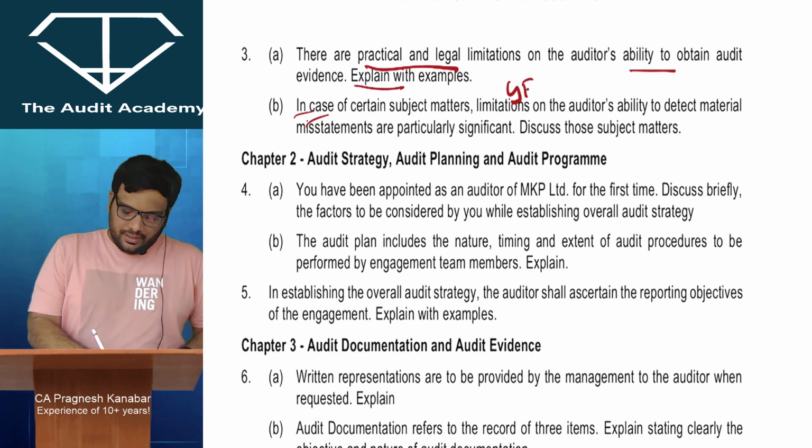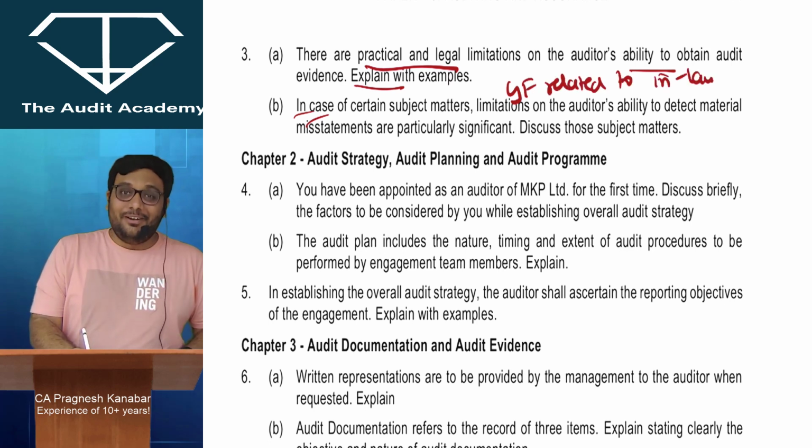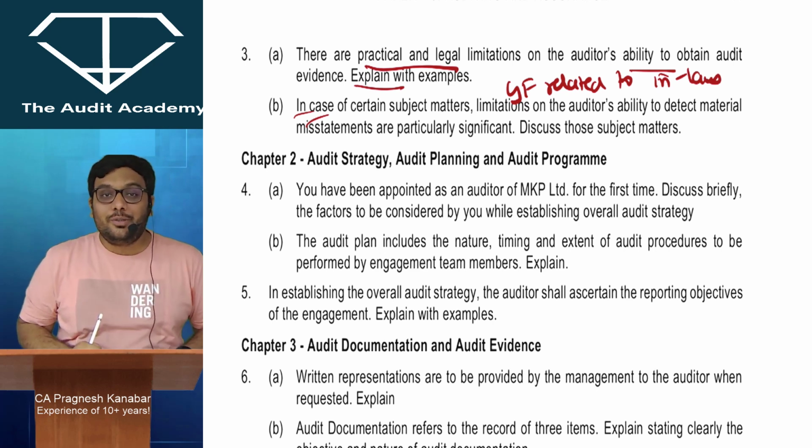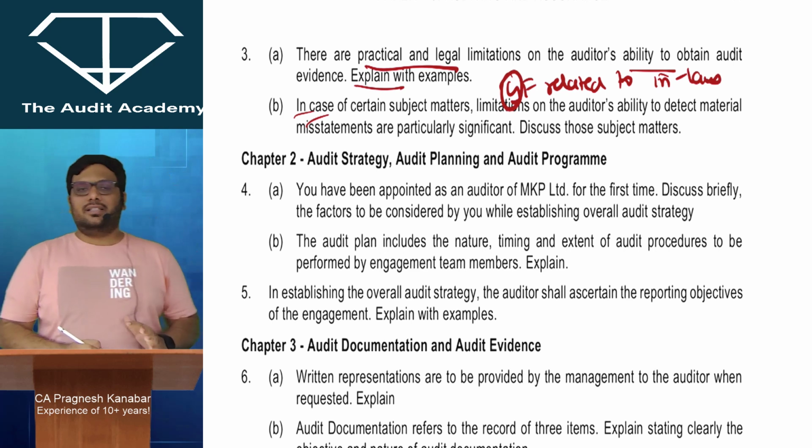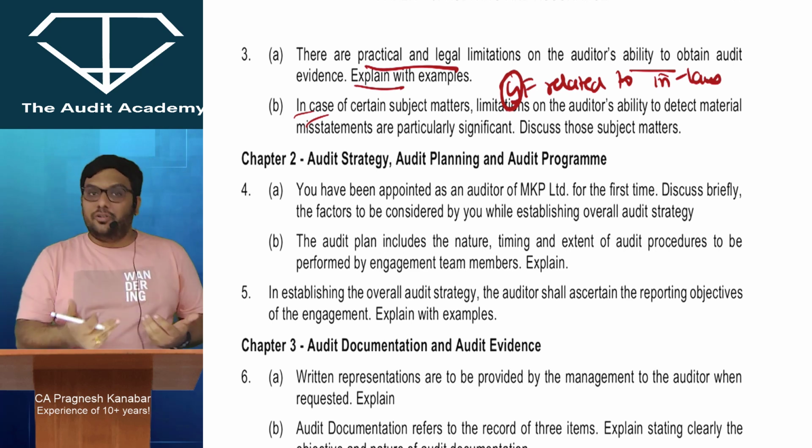Like, I have given a code word for this. GF is related to in-laws. If my GF is related to in-laws, you will not be able to find that out. Okay, jokes apart, G for going concern assessment. It is dependent upon the future. Very difficult to find out that.